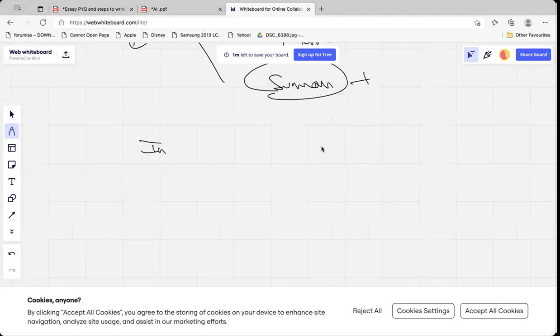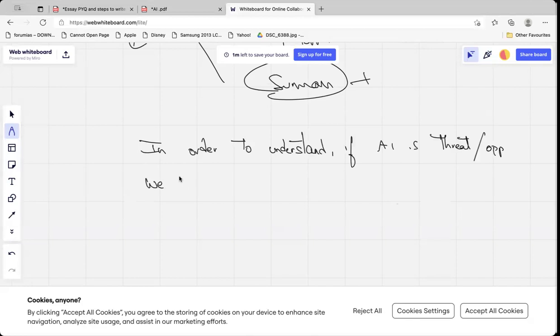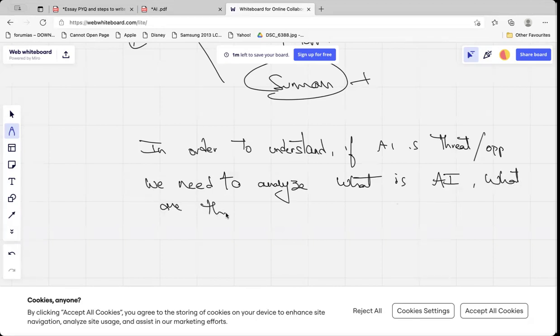In order to understand if AI is a threat or opportunity, we need to analyze what is AI, what are the opportunities and threats posed by the AI. So this is called a thesis statement.